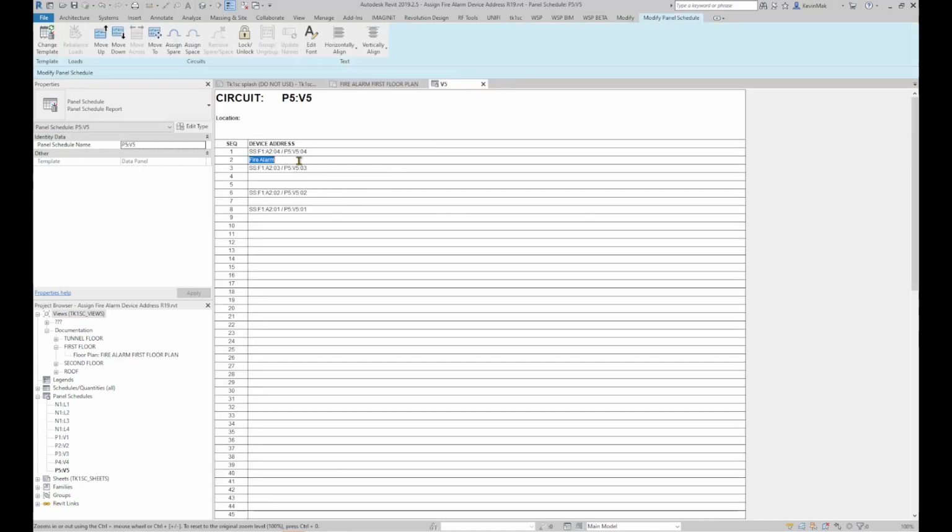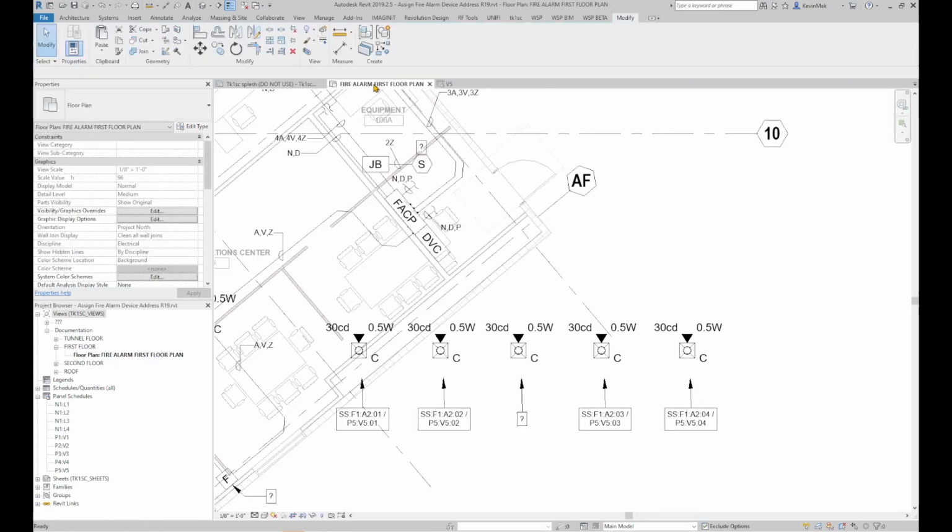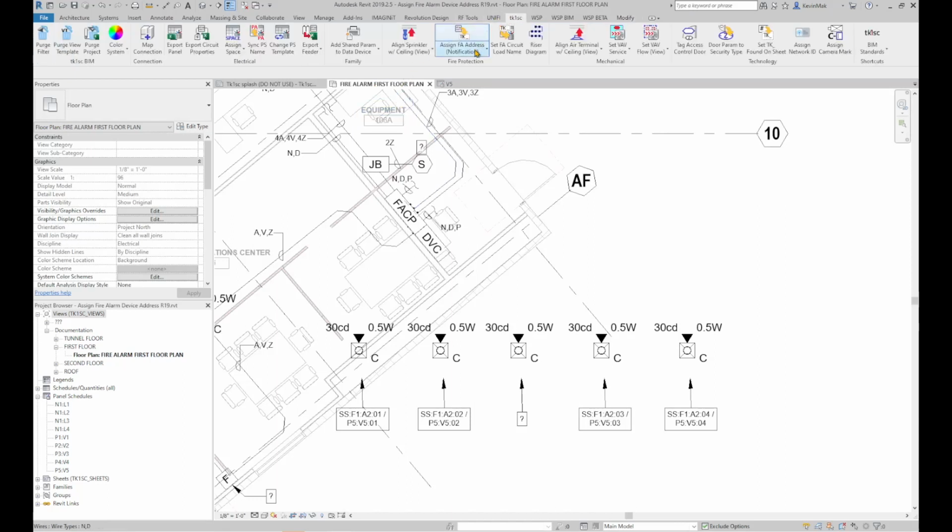If the layout is changed, simply reorder the device sequence in the panel schedule. Device address is calculated based on the sequence of the devices on the panel, not the actual circuit number. It is perfectly fine to have spaces between the devices. Run this tool again. The device address is recalculated.